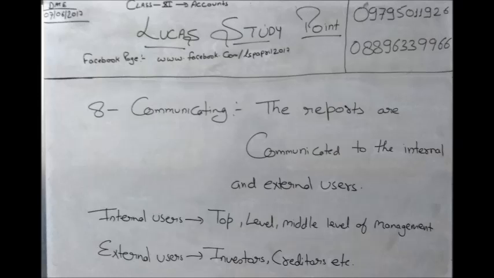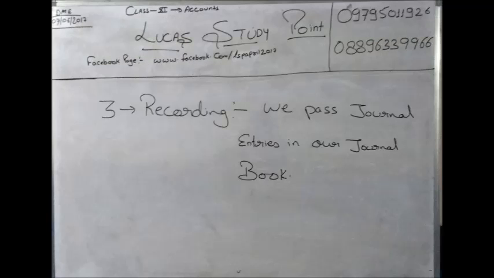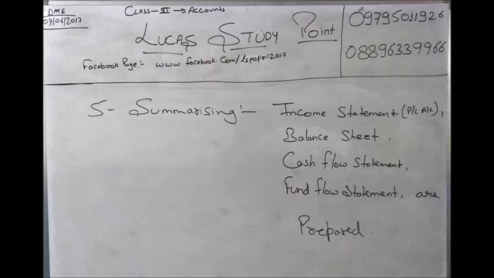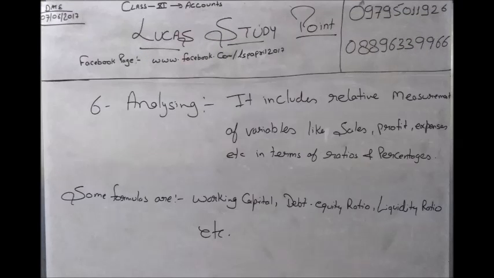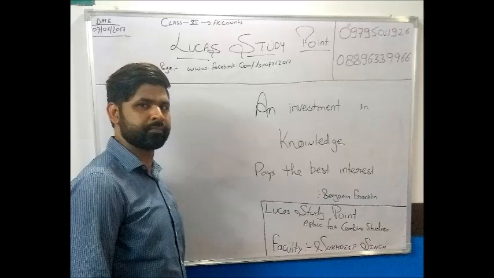I will give a quick revision. First step, identifying. Second is measuring. Third is recording. Fourth is classifying. Fifth is summarizing. Sixth is analyzing. Seventh is interpreting, and eighth is communicating. So students, this video was related to bookkeeping and accounting, meaning the difference between bookkeeping and accounting. So be prepared. In the next video I will bring you the golden rules of journal entries, meaning how we can make our journal entries in very easy steps. So keep watching.